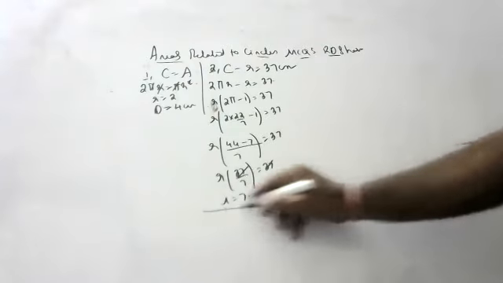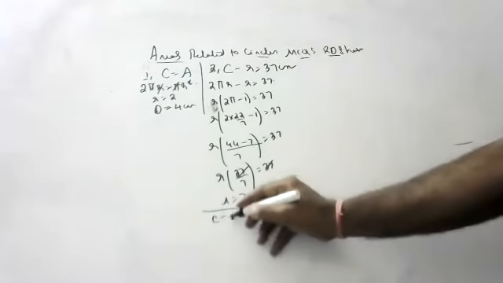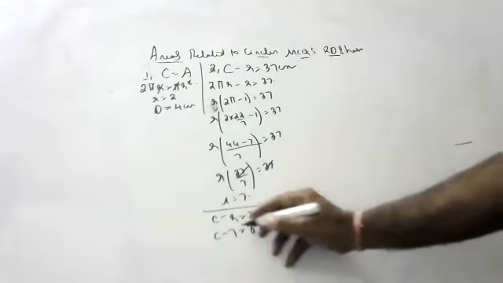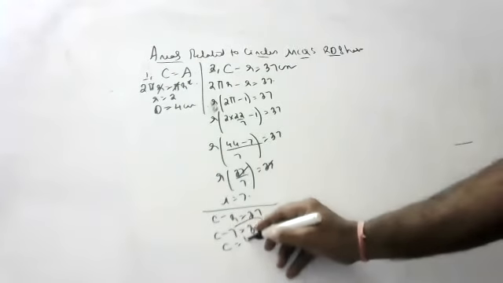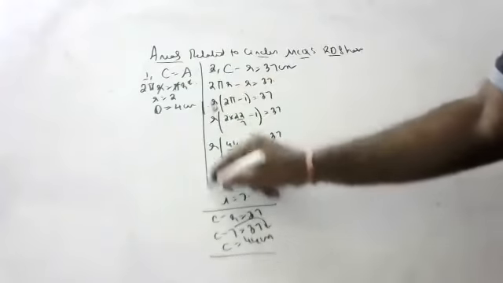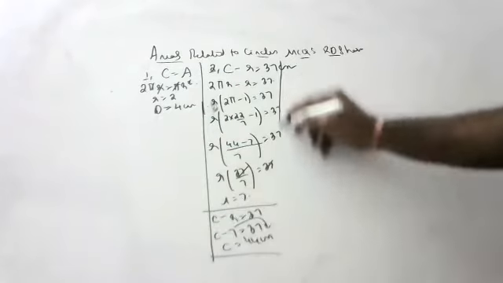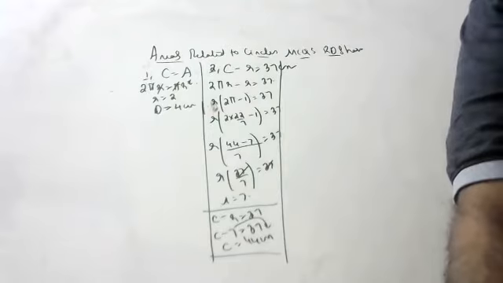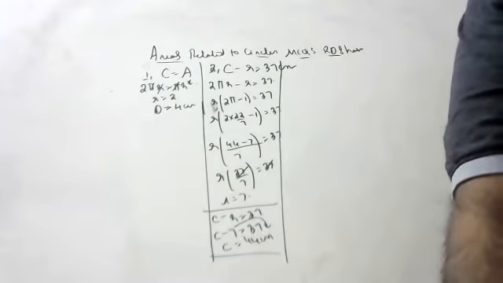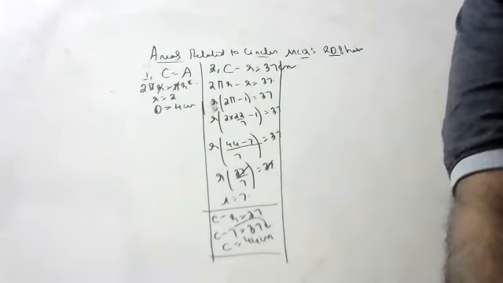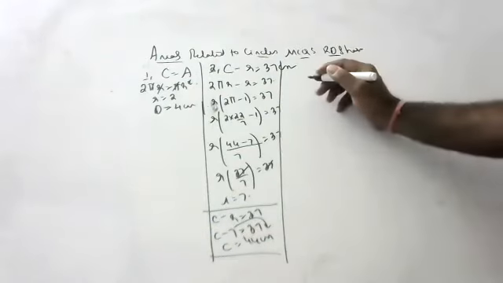If radius is 7, we know c minus r is equal to 37. C minus 7 is equal to 37. 7 comes here. C is equal to 44 centimeters is the circumference. He is asking you to find out the circumference, children. So 44 centimeters is the circumference. Like this you have to find out, children. Next one. So third question, children.